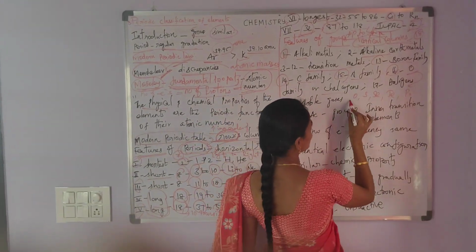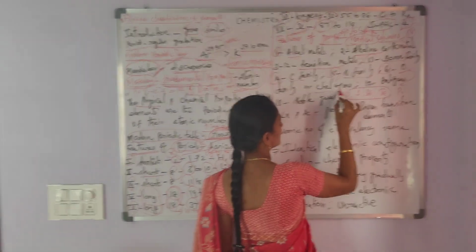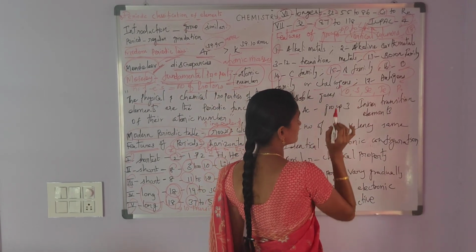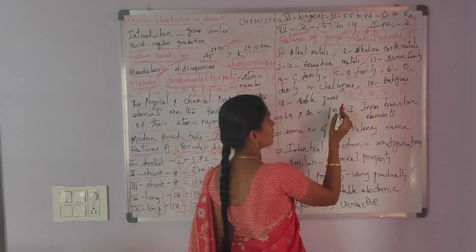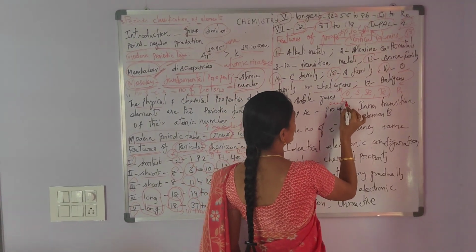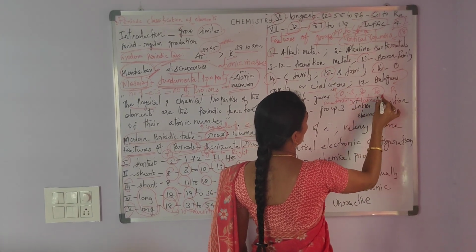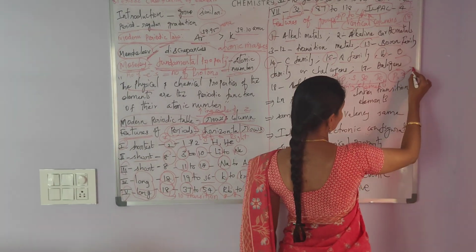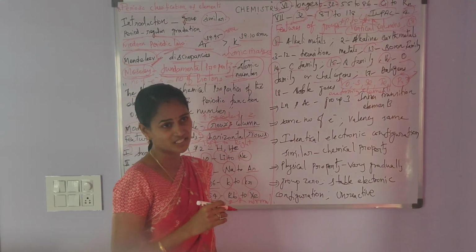Among these elements, oxygen, sulfur, selenium and tellurium are considered as the chalcogens because these elements have the tendency to form ores. Chalcogens are also called ore forming elements. But polonium is not considered as a chalcogen because polonium is a radioactive element.